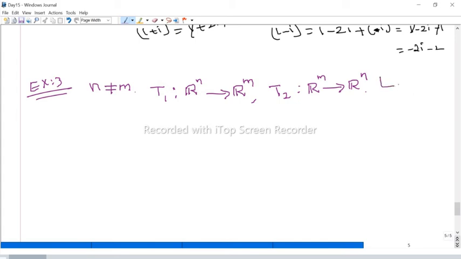There are two linear transformations such that what is the condition? The composition T1 composition T2 is a bijective function. It is given that it is bijective. So bijective means what? 1-1 and onto. Then which of the following is true?